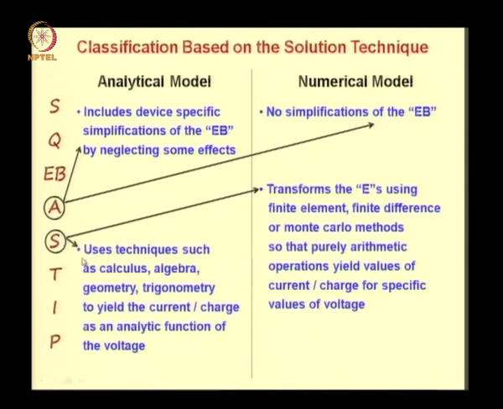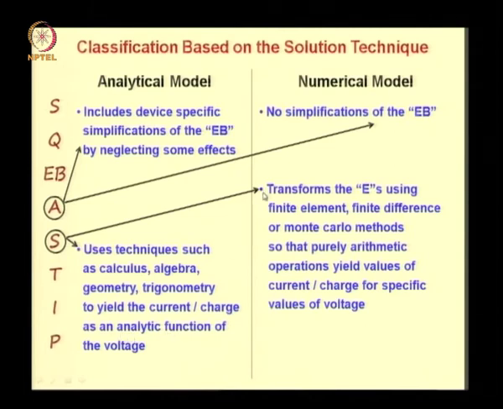And as far as the solution step is concerned, in analytical model, we use techniques such as calculus, algebra, geometry, trigonometry, etc. to yield the current or charge as an analytic function of the voltage. We will shortly see what is the meaning of analytic.